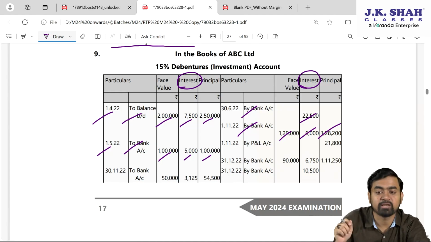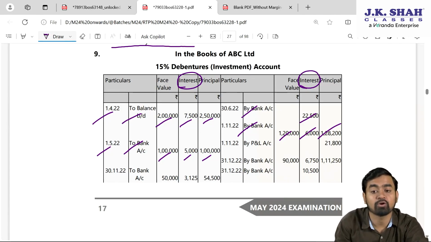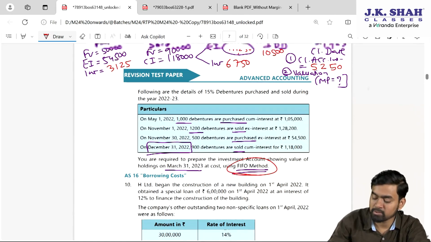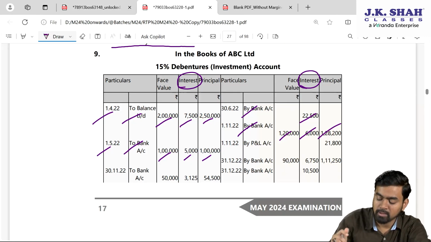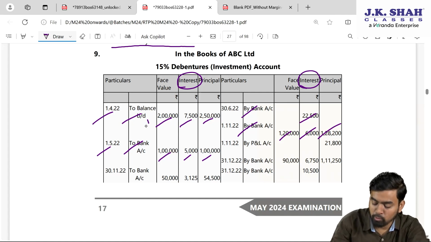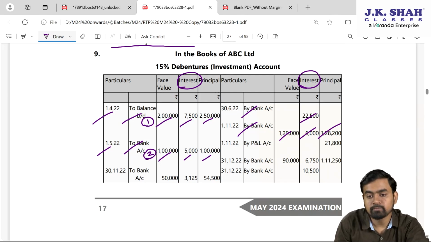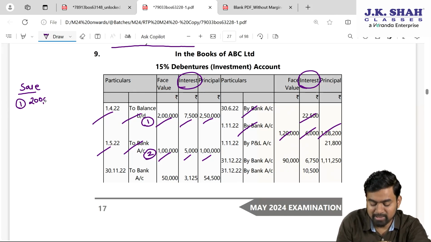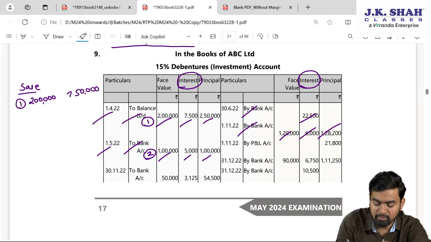Whenever there is sale transaction, we need to calculate what, my dear students? Profit or loss. And here we are following which method? First in, first out method. So carefully please check here. I am having 2 lots right now. Opening balance first lot and there is one purchase second lot. Then we sold something. So how to calculate profit loss for the first sale? Children, there is sale transaction. Concentrate. Now there is first lot with me. Face value 2 lakhs. If you confirm, whose cost is 2,50,000.